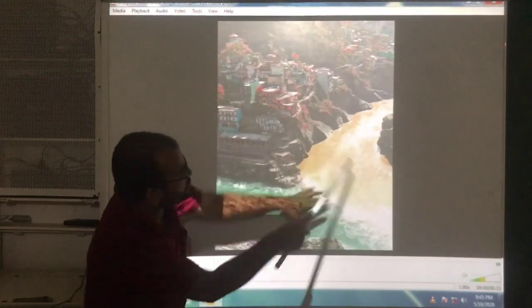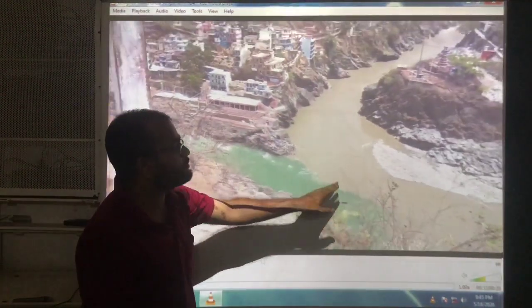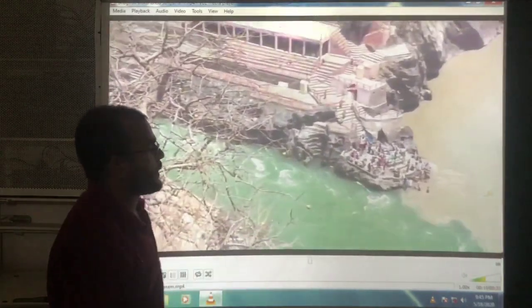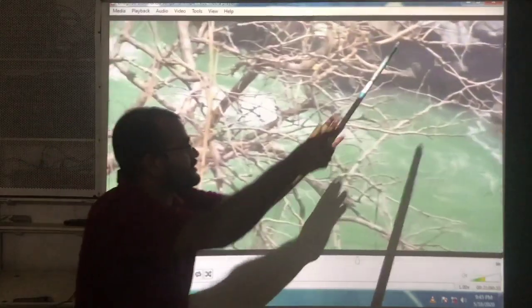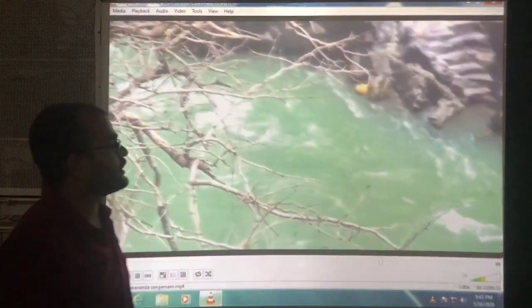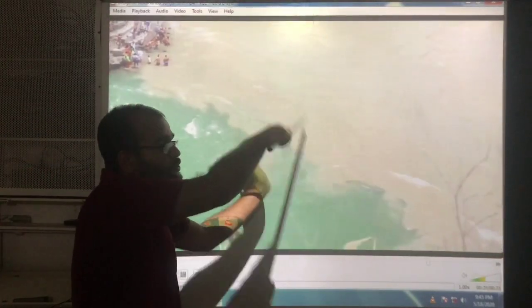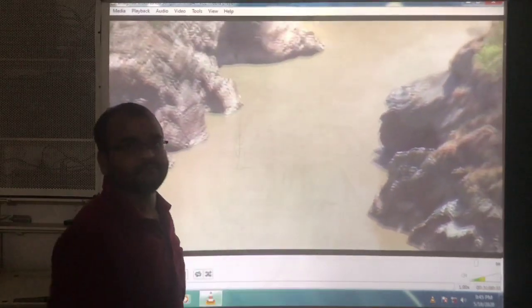Both are joining at one place. This is the joining place of both the rivers. At Devaprayag, these two rivers are joining. You can see clearly how the two rivers are mixing and forming a single stream.